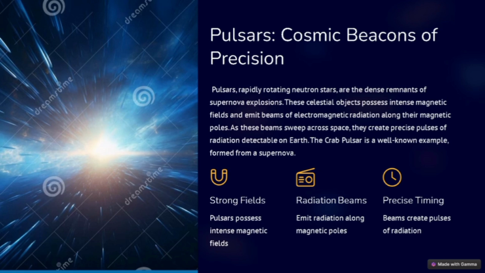Pulsars are known for their strong fields. Pulsars possess intense magnetic fields. They emit radiation beams along the magnetic poles, and with precise timing, the beams create pulses of radiation.